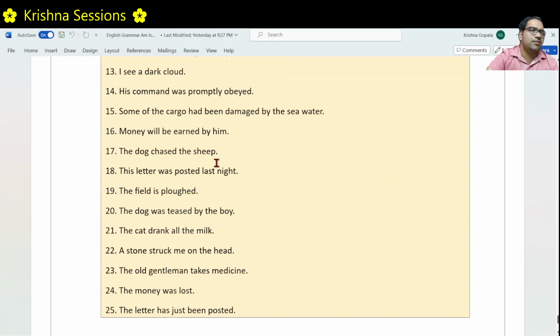The dog chased the sheep. The sentence is about the dog. The dog is the subject. It is doing the action of chasing. That's why this is in active voice.